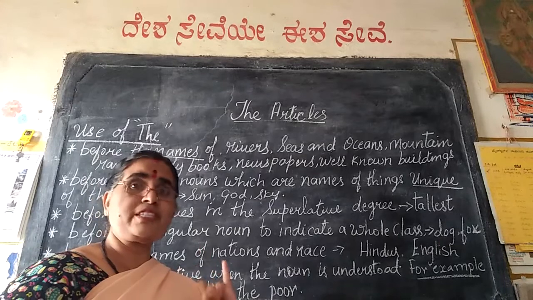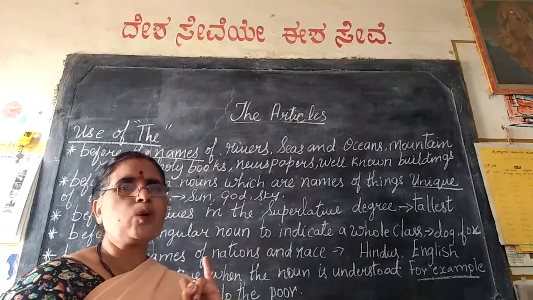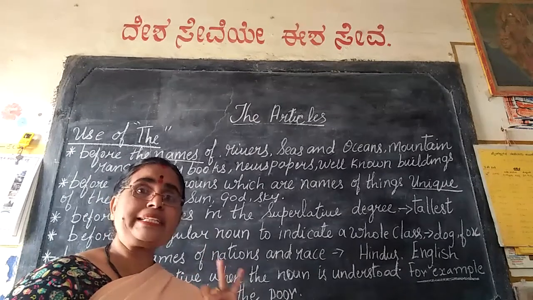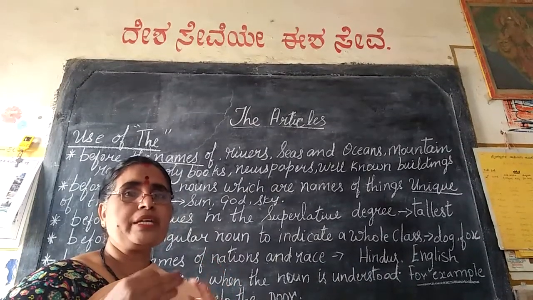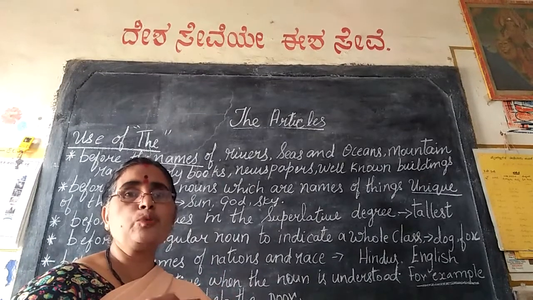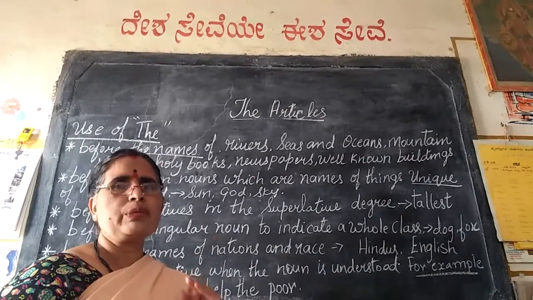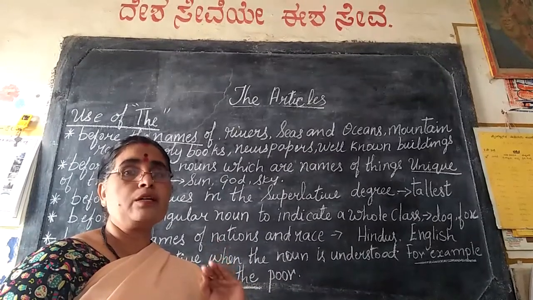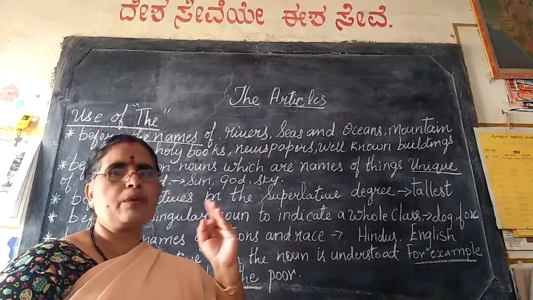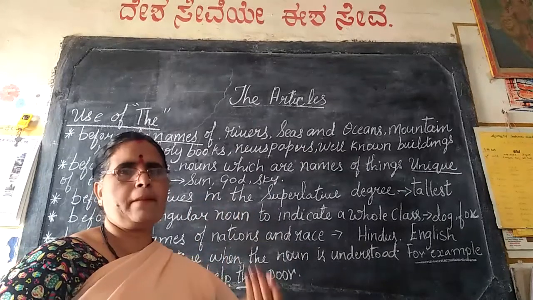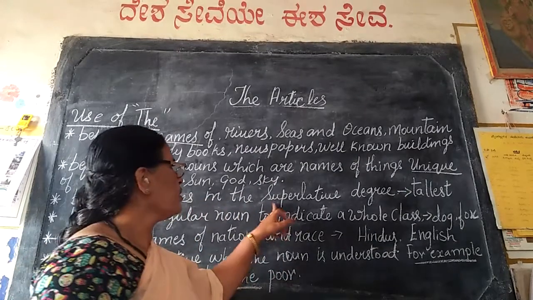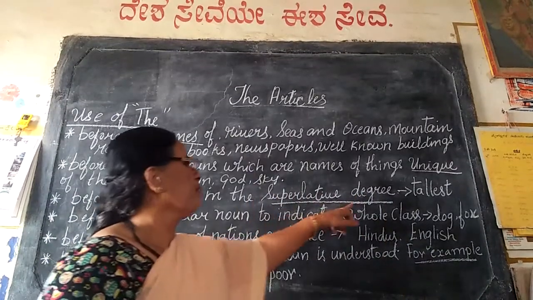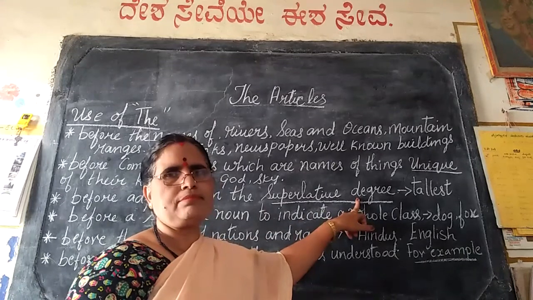When we talk about the positive degree, we are speaking only about one thing. When we are talking about a comparative degree, we are comparing two things or two persons. When we speak about superlative degree, we are talking about more than two things or more than two persons. Okay? So here we use the when we are talking about the superlative degree.